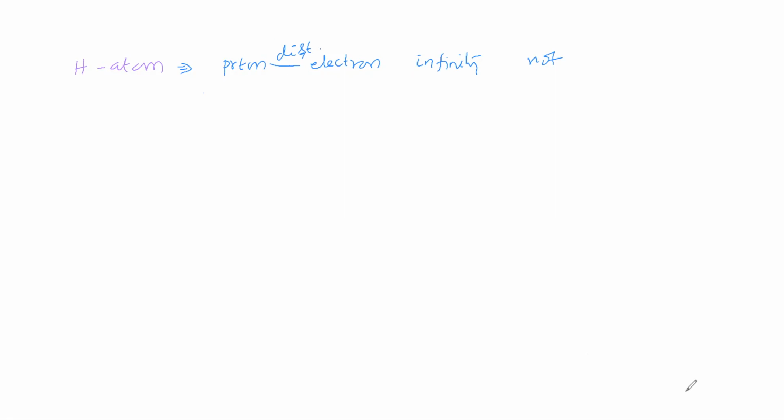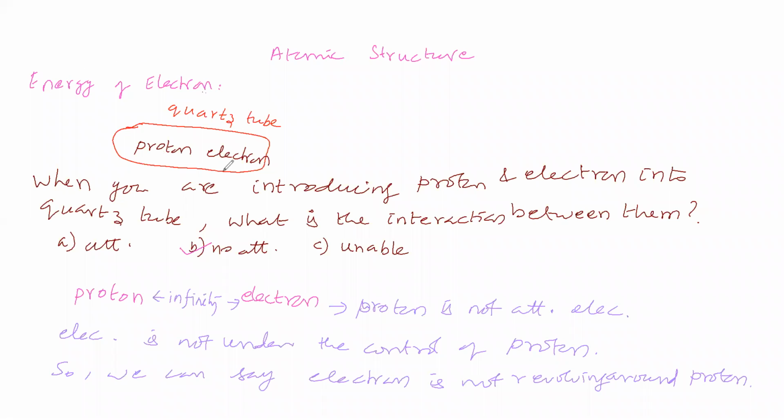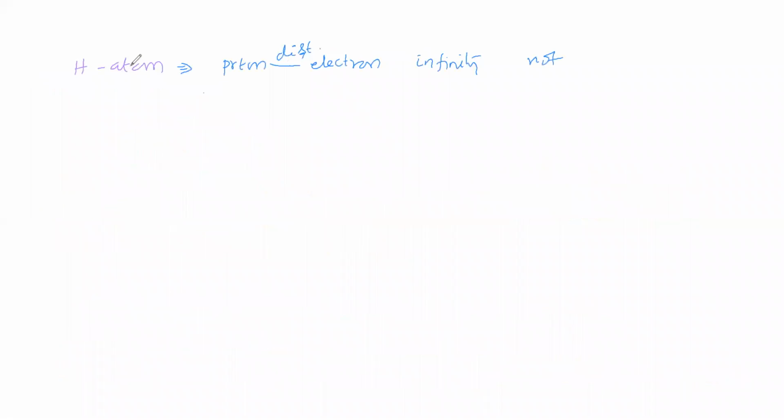Initially, we took a quartz tube. In the quartz tube, we introduced proton and we introduced electron. At that time, the distance between them is infinity because there is no interaction between them. We are leaving this system for sufficient time. On leaving this system for sufficient time, proton and electron produce a hydrogen atom.